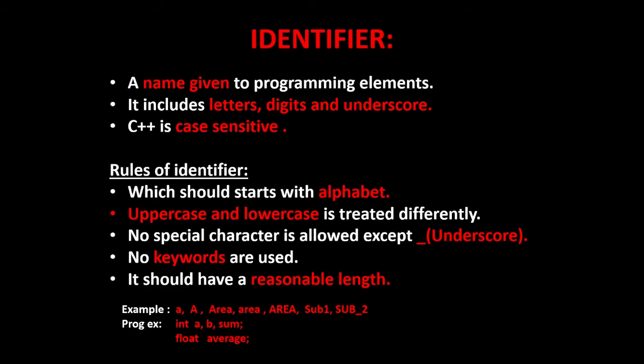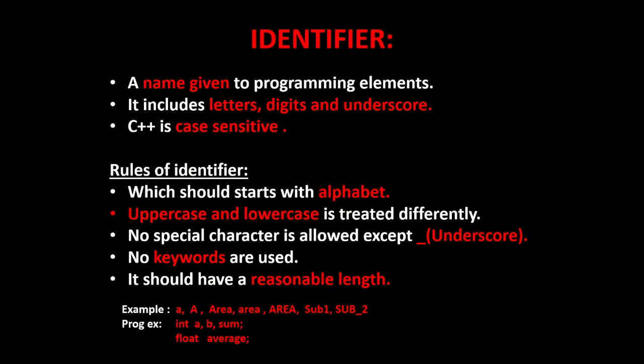First one is identifier. A name given to a program element is called an identifier. It includes letters, digits, and underscores. C++ is case sensitive. That means it treats both uppercase and lowercase in a different way. What are the rules of identifiers?